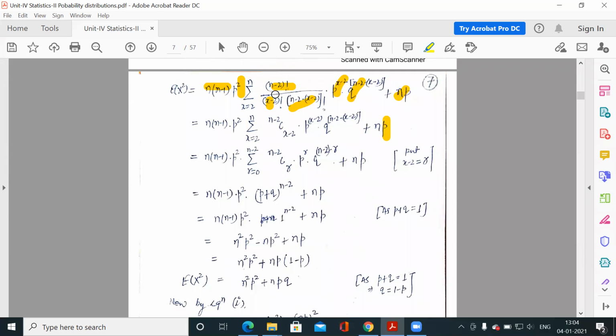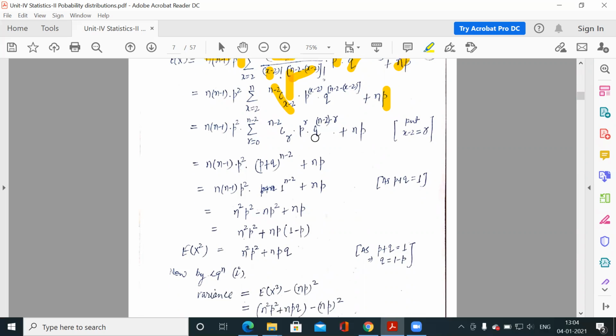And now this combination n minus 2 factorial divided by x minus 2 factorial, n minus 2 minus x minus 2 factorial, can be written like this, n minus 2 c x minus 2. So if you expand this, you will get this. So now I have substituted x minus 2 as r. So when x is 2, the initial value of x is 2, so 2 minus 2, the r would start from 0. And when x is n minus 2, so the n minus 2 minus 2, so r would be